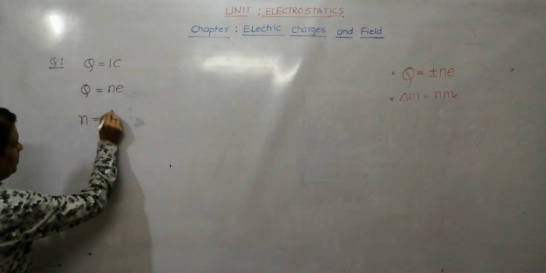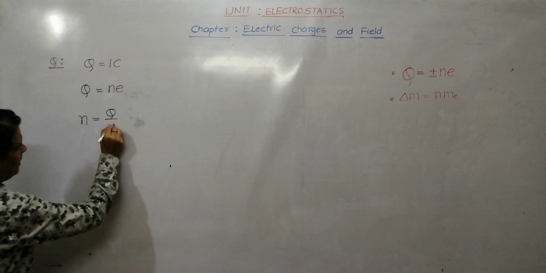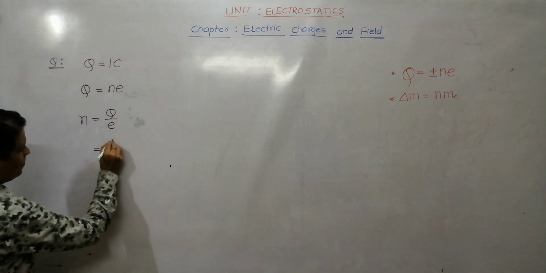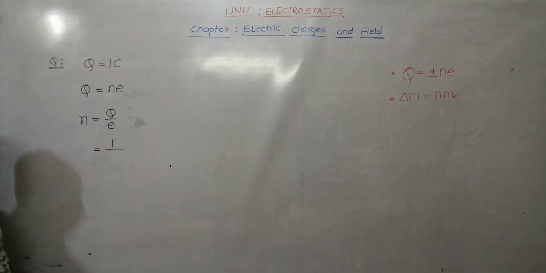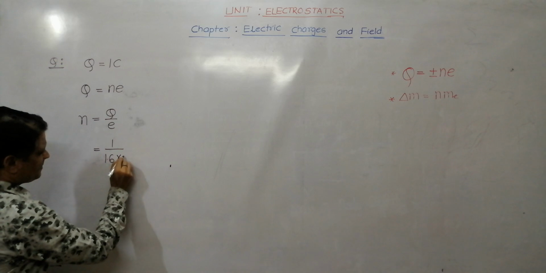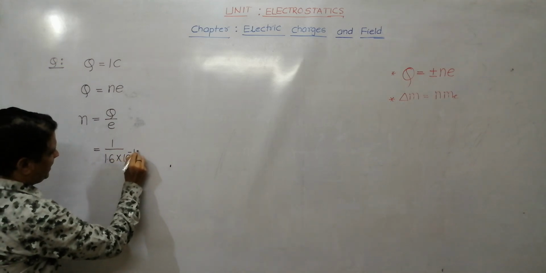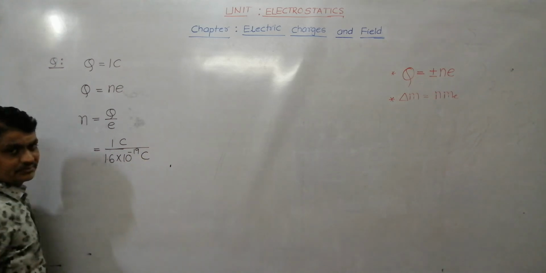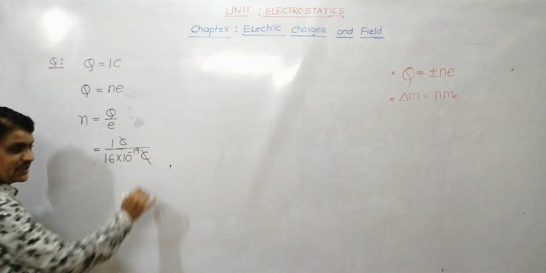Then n is equal to Q by e. What is Q? 1 coulomb. e, the charge of the electron, is 1.6 into 10 to the power minus 19 coulomb. Coulomb and coulomb cancel.